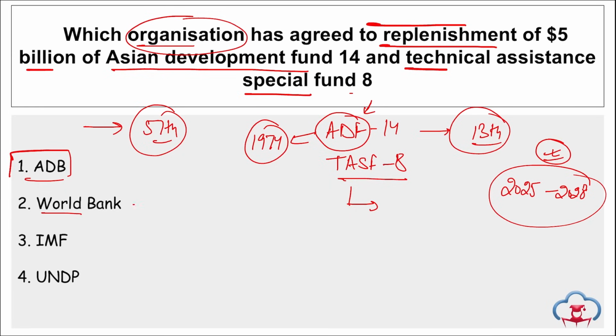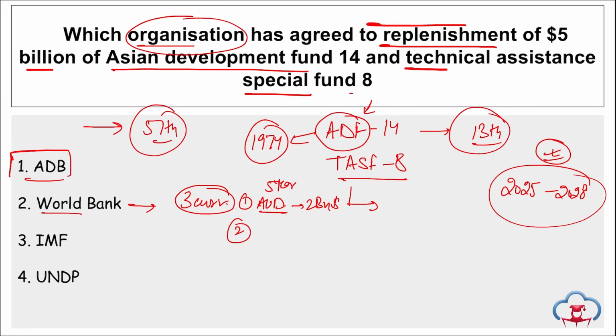Then, the World Bank has issued bonds in three currencies to finance social projects. Which are these three currencies? First is the Australian dollar, with 2 billion Australian dollars provided here. Remember, this will be a 5-year bond for the Australian dollar.